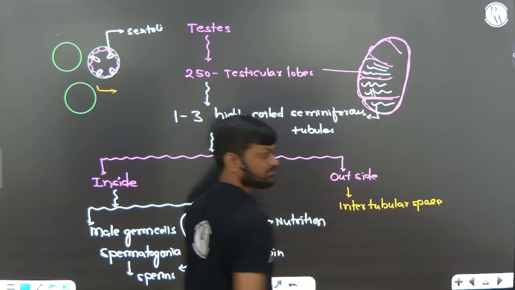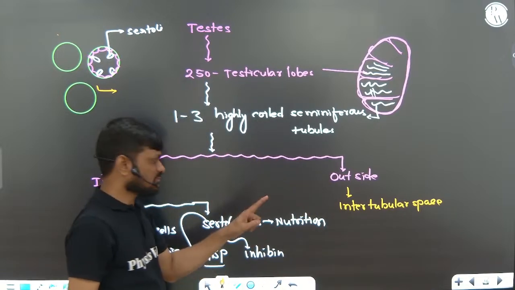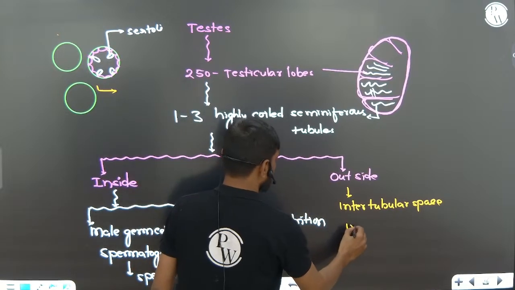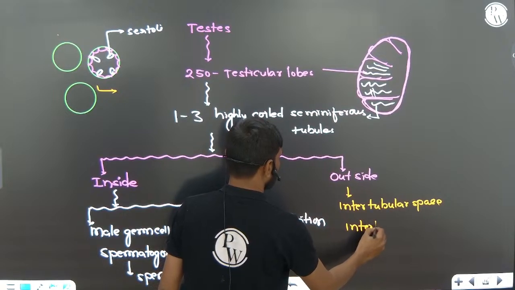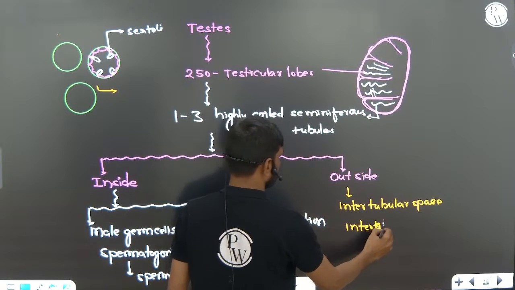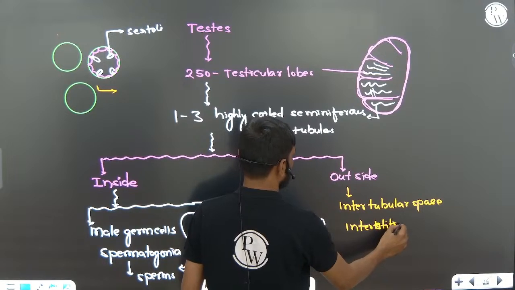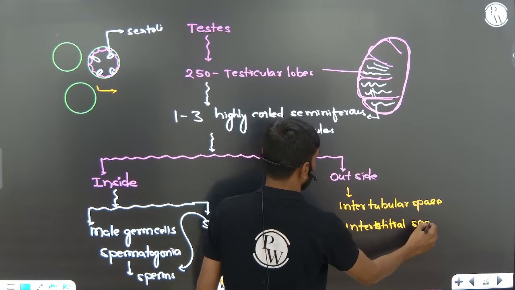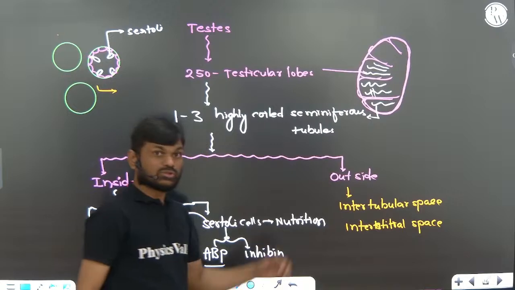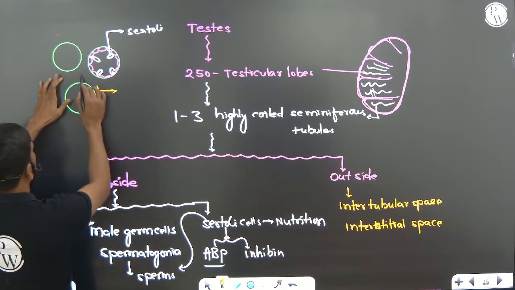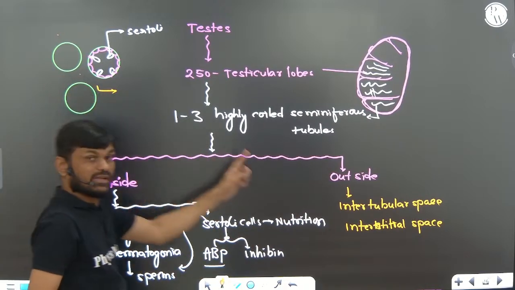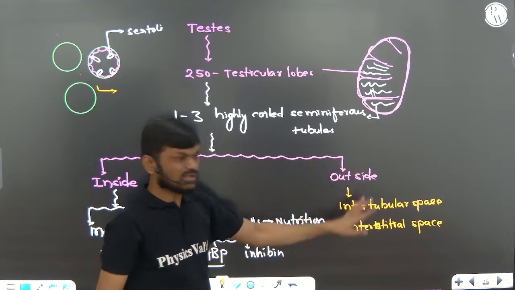This intertubular space we also call the interstitium, or interstitial space. So the region present outside the seminiferous tubule we call the intertubular space or interstitial space.